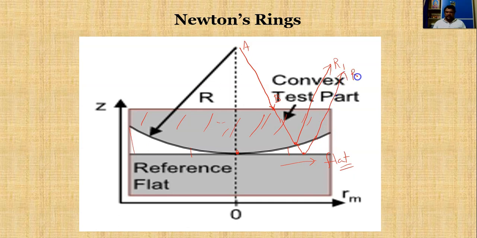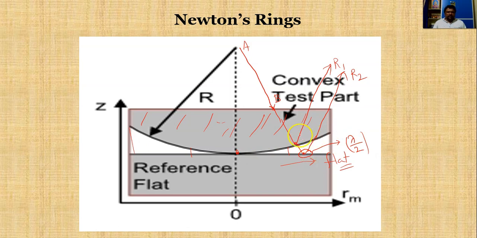So this is ray 2. Just remember, according to Stokes law, an additional path difference of lambda by 2 is added, as we have discussed earlier. I have already explained this point.